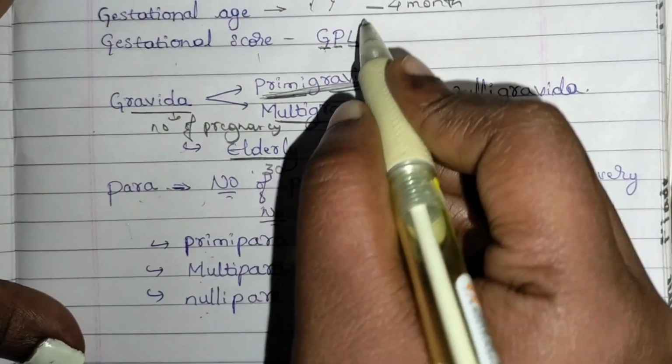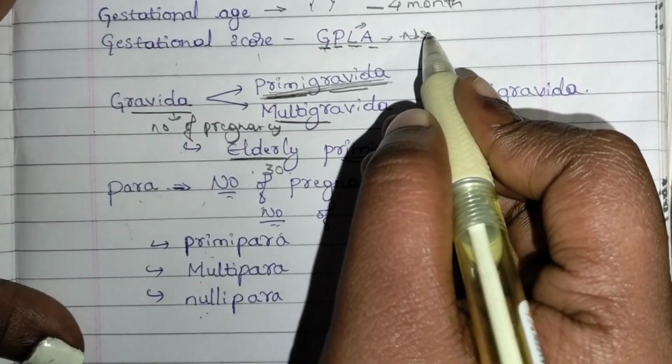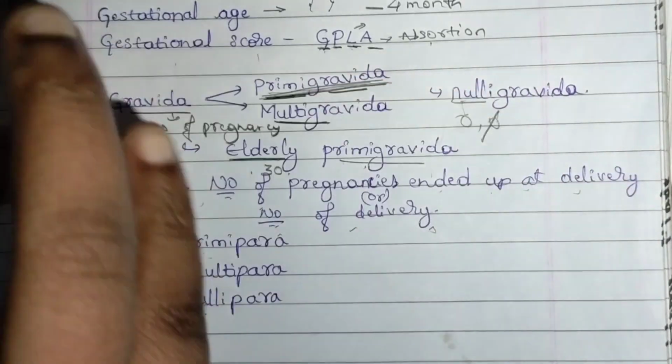And next we have L. L is living. A is abortion.